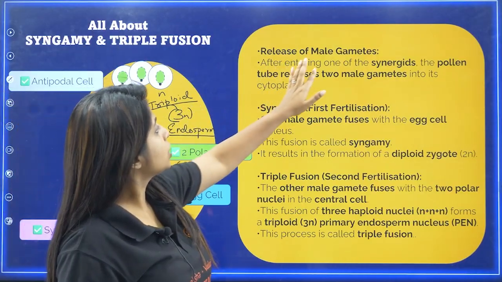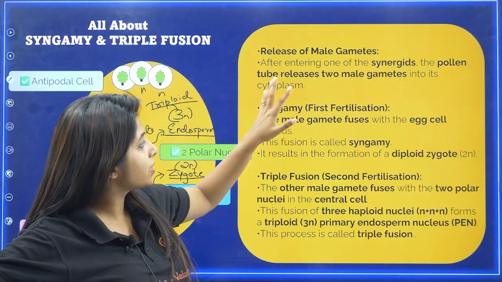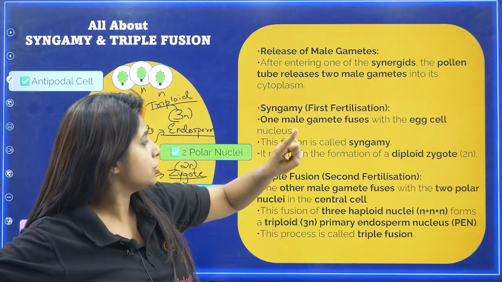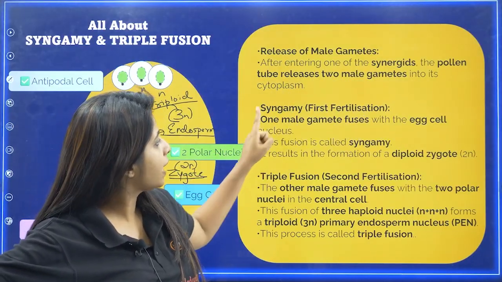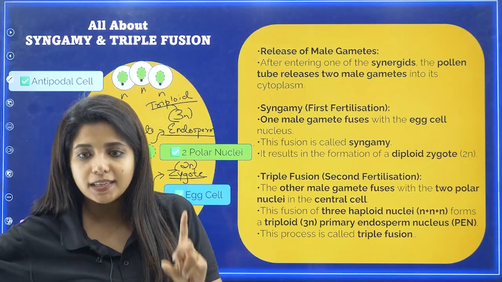Release of male gametes. After entering one of the synergids, the pollen tube releases 2 male gametes into the cytoplasm. Syngamy, first fertilization: 1 male gamete fuses with the egg nucleus. This fusion is known as syngamy. It results in the formation of a diploid zygote.